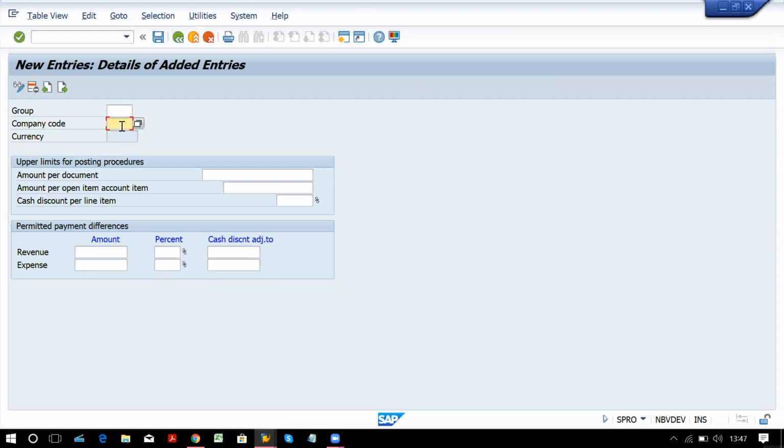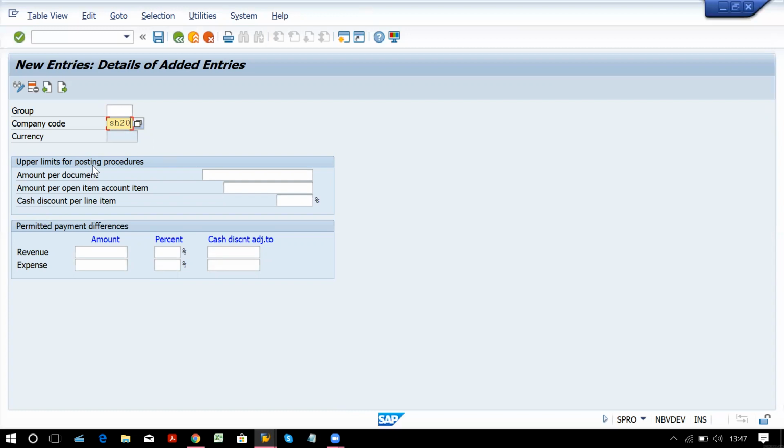What we have to do is maintain it for our company code, so you have to assign your company code here. Once the group is created, you can later assign it to a particular employee user ID, a particular GL account, or a customer vendor account. Where to assign that, I'm also going to show, but later on. Keep the group field blank, otherwise you will receive an error because we don't have authority to create.